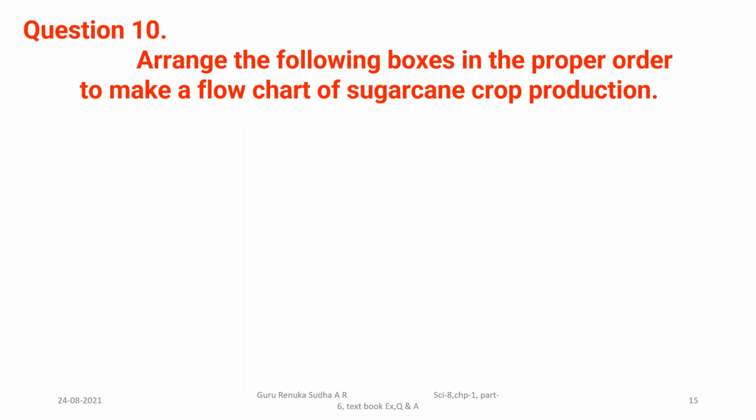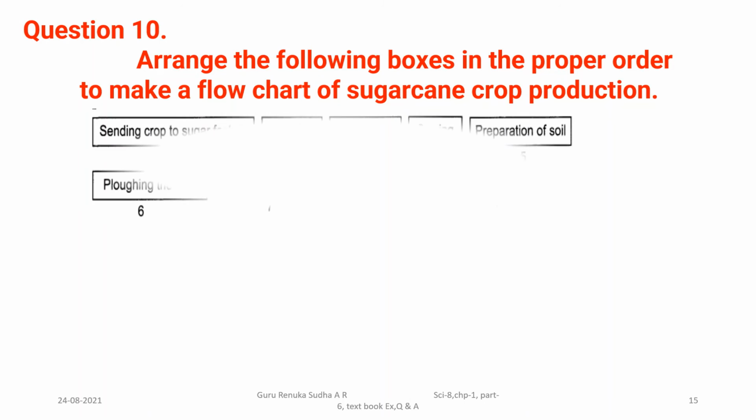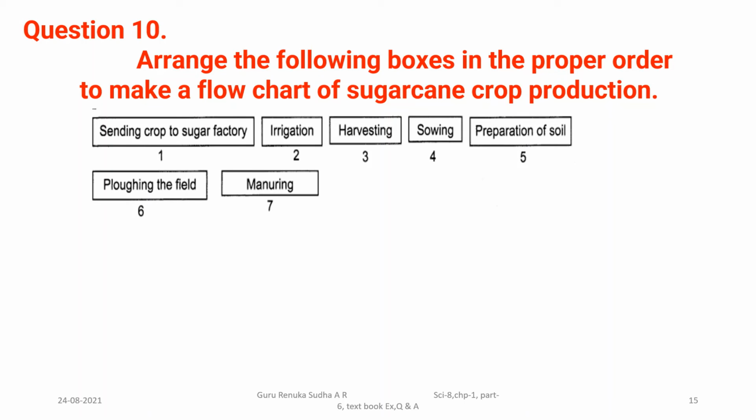Okay, let us discuss the 10th question. They are asking us to arrange the following boxes in the proper order to make a flow chart of sugarcane crop production. Yes, already you know the steps involved in the production of a crop. Based upon that, you have to rearrange all these steps according to the production of the crop.